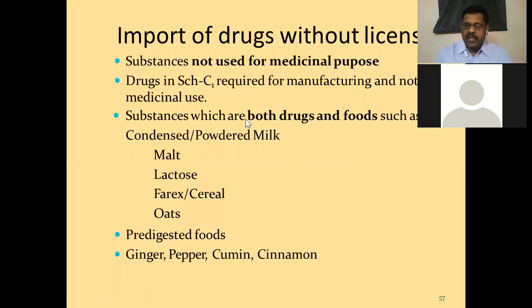These foods will not be allowed for importing actually. These materials are not allowed for importing. But with special permissions, they can be used, but not for medicinal purposes, stating that they are not for medicinal purposes. So if they are used for other purposes as stated, it will be allowed for importing.